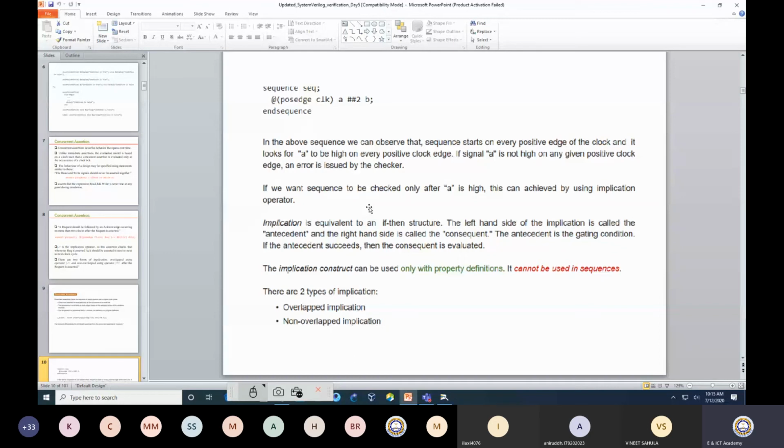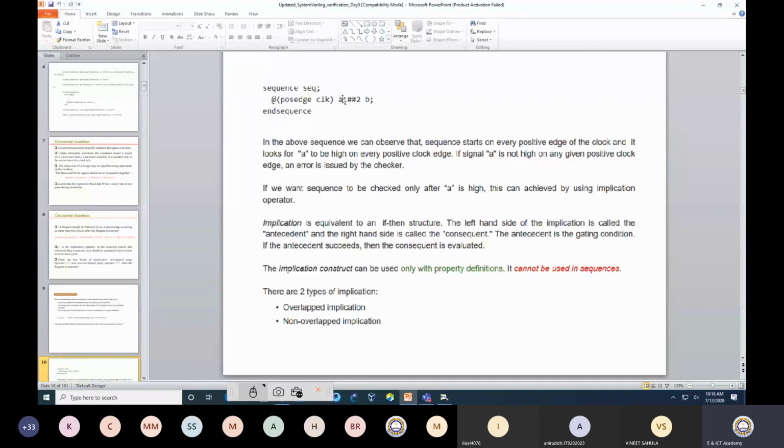So in the above sequence, we can observe that the sequence starts on every clock edge of the clock and it looks for A to be high on every positive clock edge. So whenever A is high, then I need to think about B being high. At a particular clock edge, first of all, it will look for A to be high.